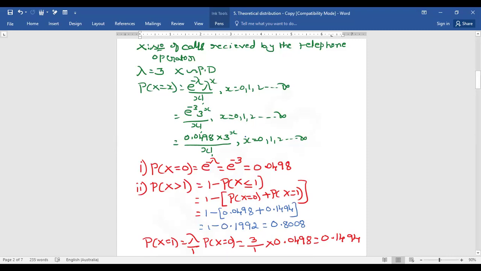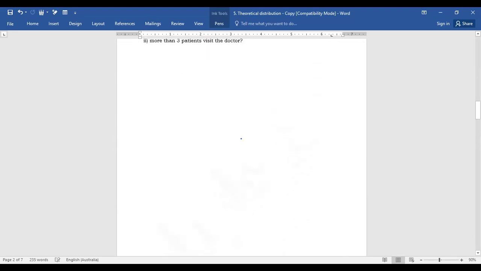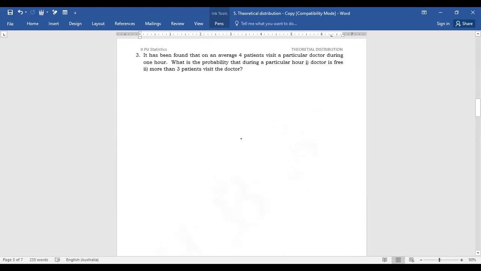Then we go with the third one. It has been found that on an average, 4 patients visit a particular doctor during 1 hour. What is the probability that during a particular hour, the doctor is free, and more than 3 patients visit the doctor?